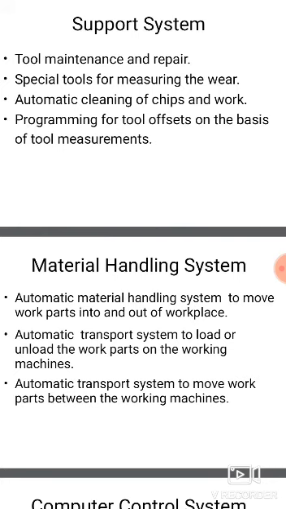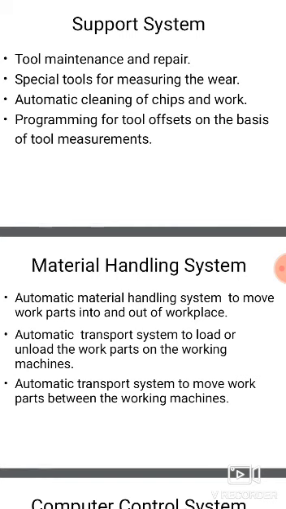The location and movement of workpieces are tracked automatically by using sensors, on the material handling system and at workstations. There is an automated material handling system to move work parts into and out of the workstations. So automatically the work parts and the tools are picked up.